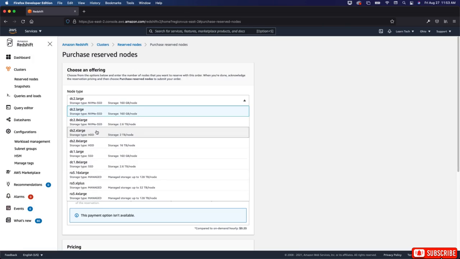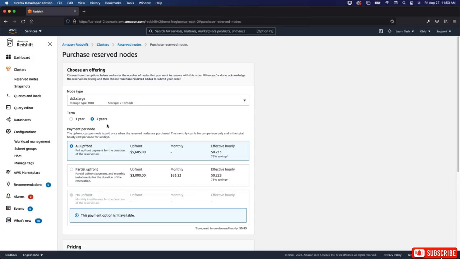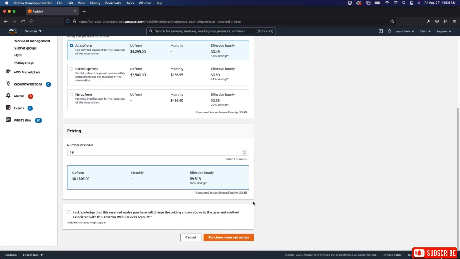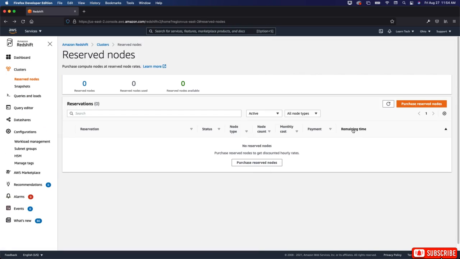And then you can look through here and see what kind of storage you need. So if you needed 2 terabytes, it's more money, $5,605 for all upfront. Okay, for a year, it's $4,295. So you're just paying for what you need. Okay, so that's the benefit of doing that. So let's hit cancel. That's how you purchase reserved nodes.